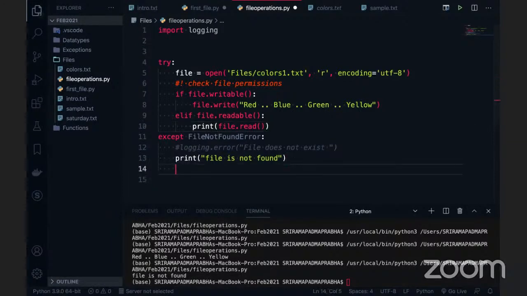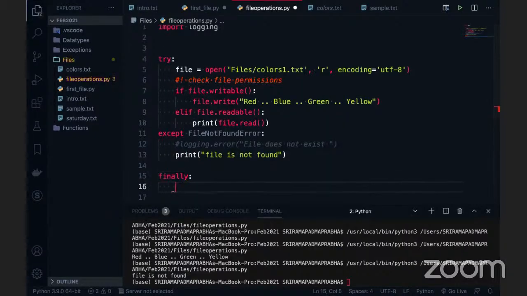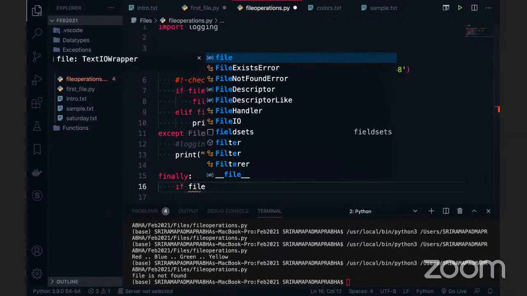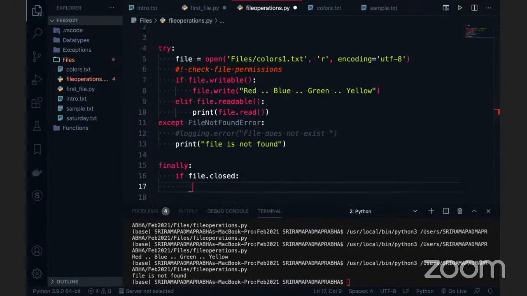And one more important thing in real-time projects: you have to close the file. This is definitely a best practice. When you go to the companies and you are working on it, people will ask whether you followed the standards. When you open the file, it is your responsibility to close the file as well. To close the file, we have something called file dot closed. We need to check it: if it is not closed, then we can use it.